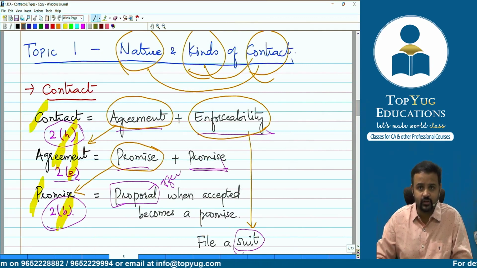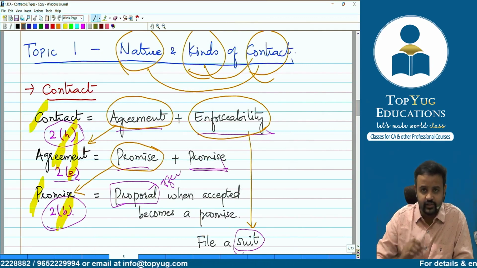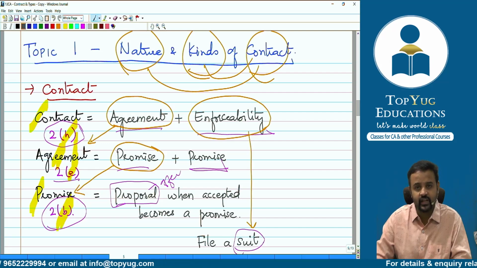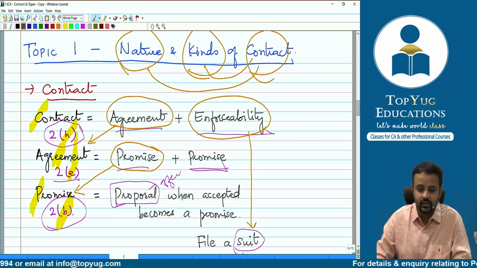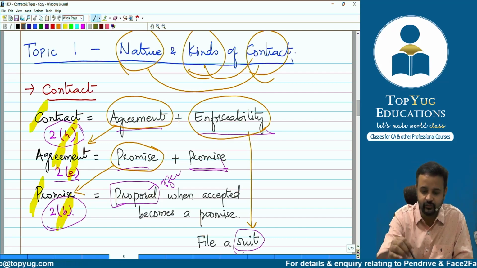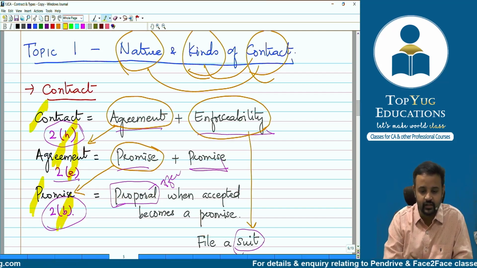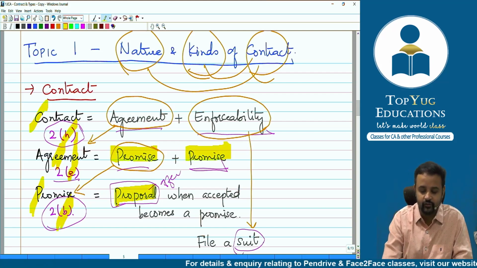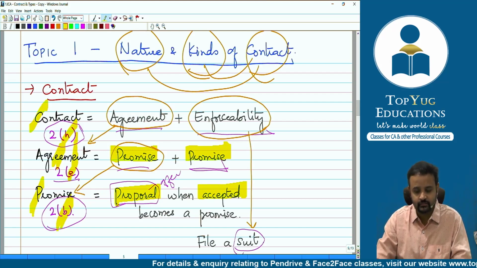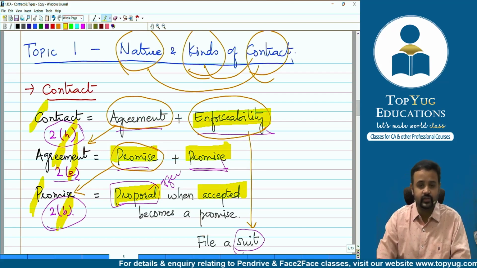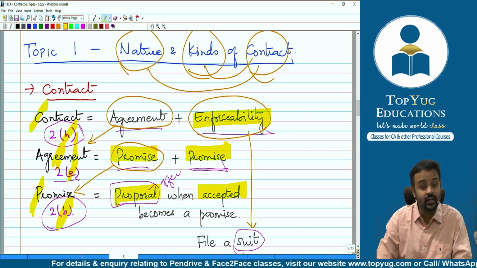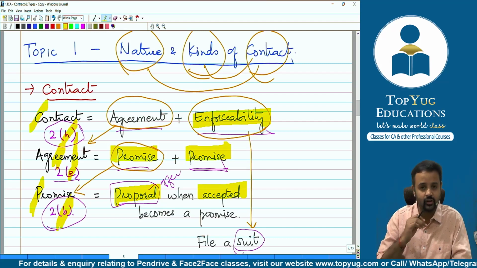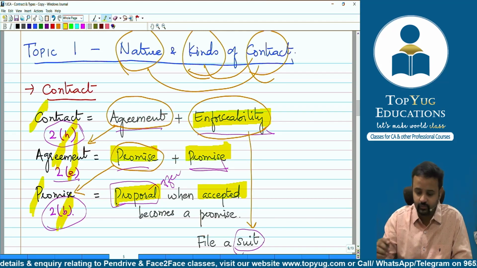Definition of contract: Section 2 clause (h) says an agreement which is enforceable by law is a contract. What's an agreement? Every promise and every set of promises forming consideration for each other is an agreement. Promise plus promise. Then what's a promise? An offer when accepted becomes a promise. What is enforceability? We said it is filing a suit in the court of law, and the court compelling the parties to perform.